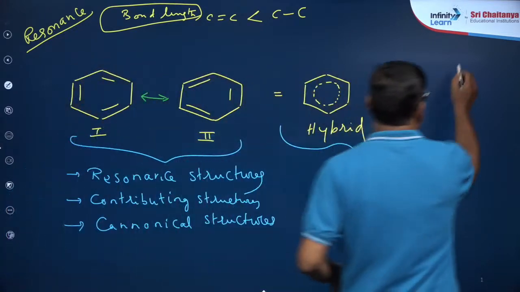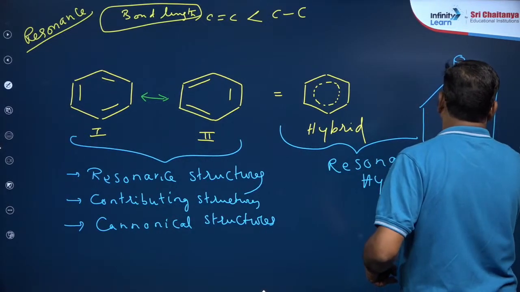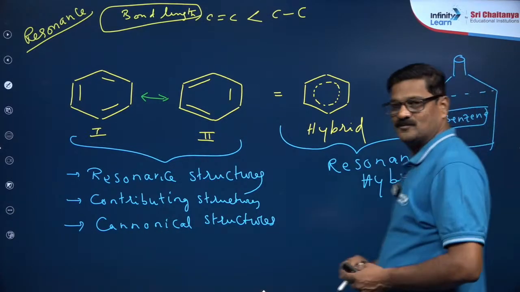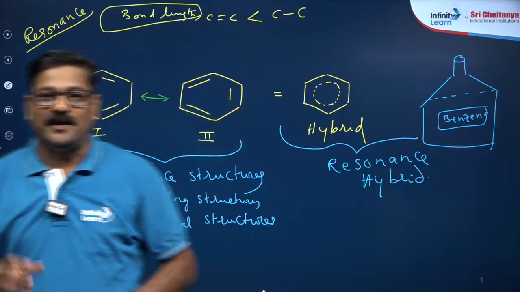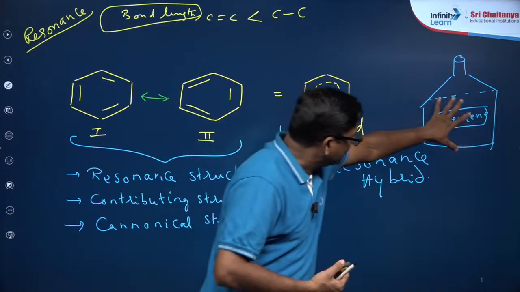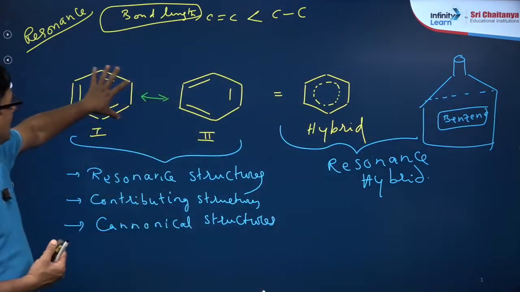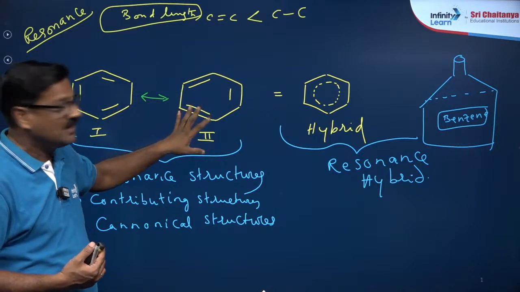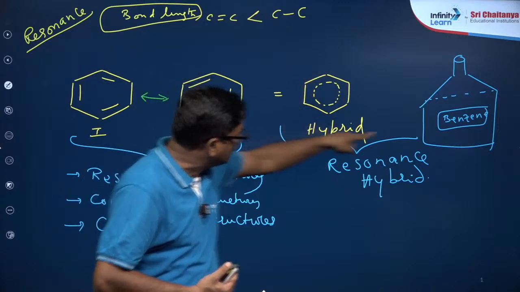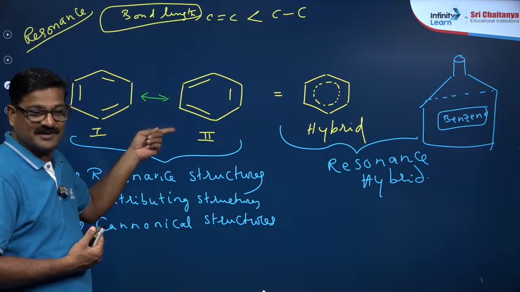If you take a bottle of benzene, this is benzene, a liquid. People in childhood days, we also thought like this, that in benzene molecules, half the molecules will be like this and half the molecules like this. That is wrong. So actually this is not about benzene. Actually the benzene exists like this. Got it? And this is not a reversible symbol.